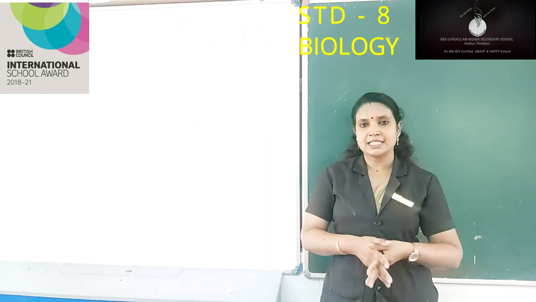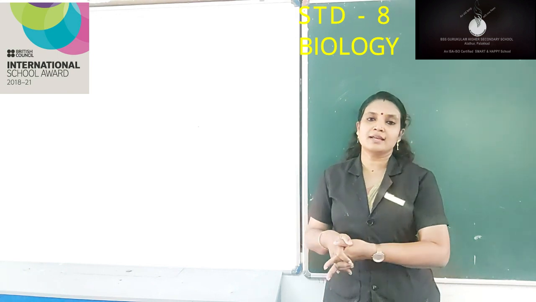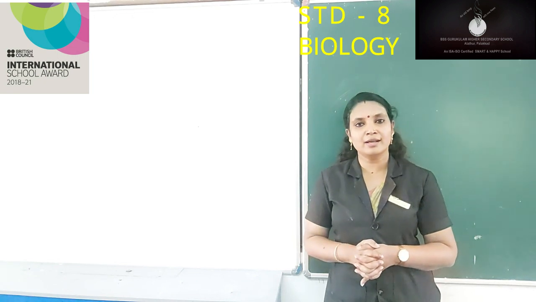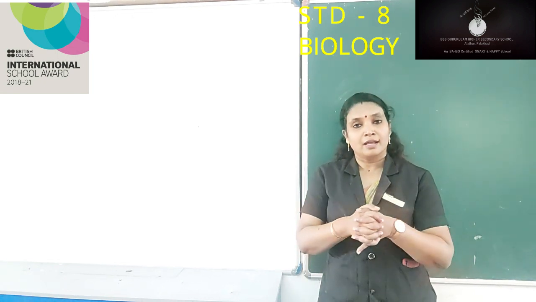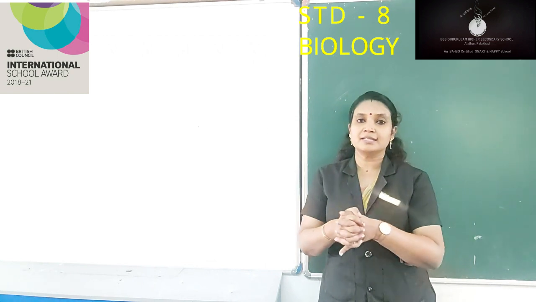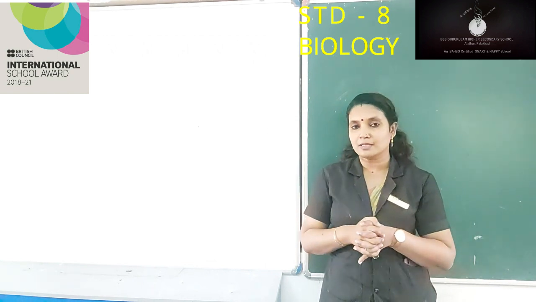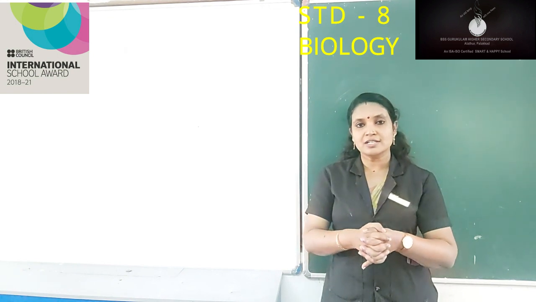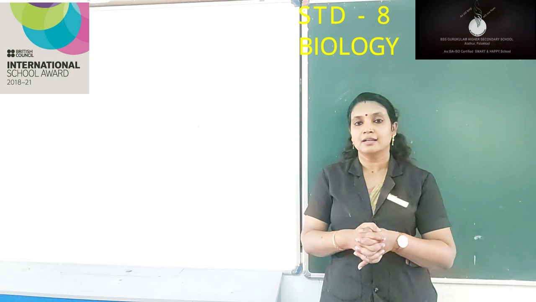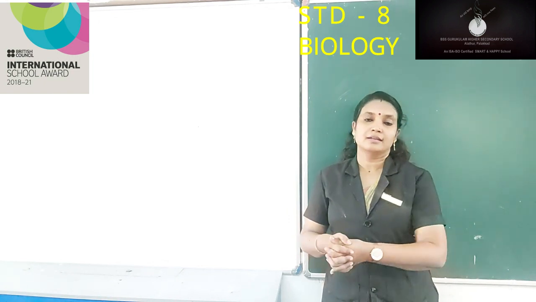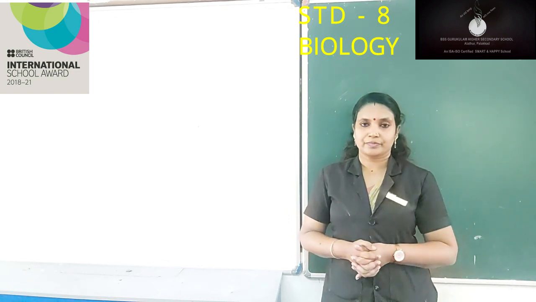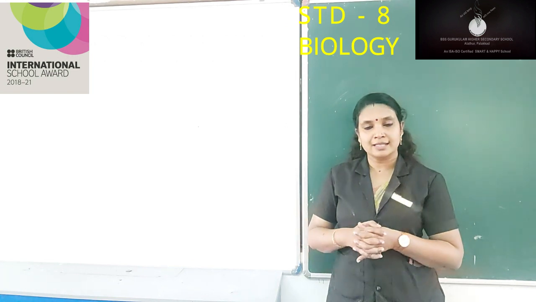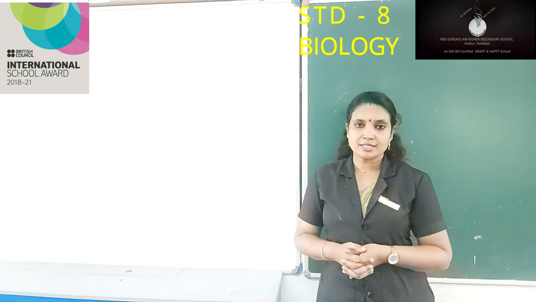All these digestive glands, endocrine glands and mucus glands are glands, so the cells in the glands are known as glandular cells. Golgi complex is abundant in glandular cells because of this specific function, that is, it stores cellular secretions like enzymes, mucus and hormones. So I hope you all have understood about the cell organelles and their functions.